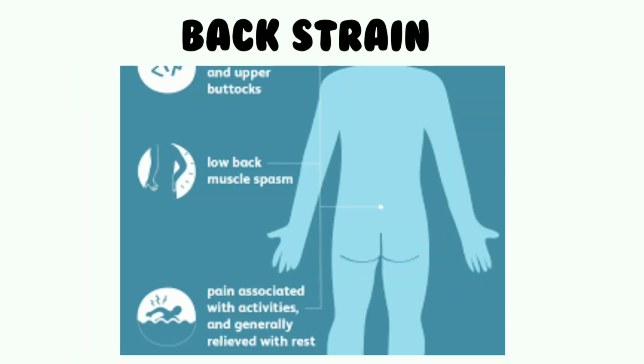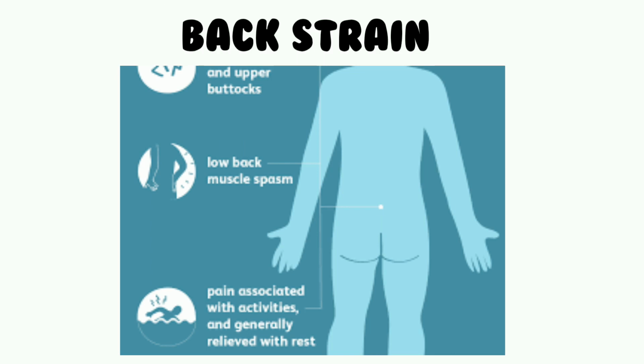Back strain, acute or chronic. The terms back strain and back sprain are often used interchangeably. Most often this arises from a trauma sustained in daily routine activities rather than from a definite injury. People prone to back strain are athletes, tall and thin people, those in a job requiring standing for long hours, and those working in bad postures.